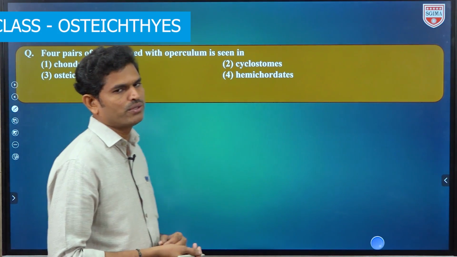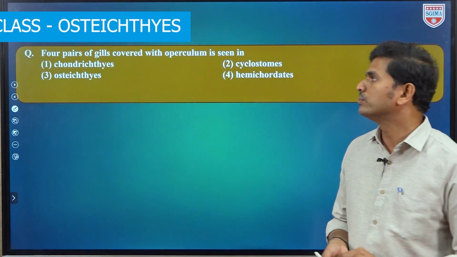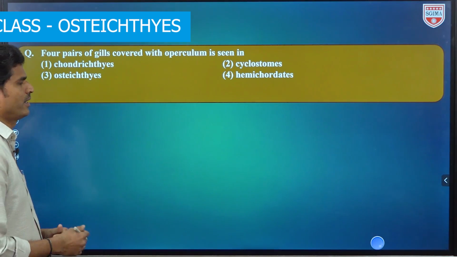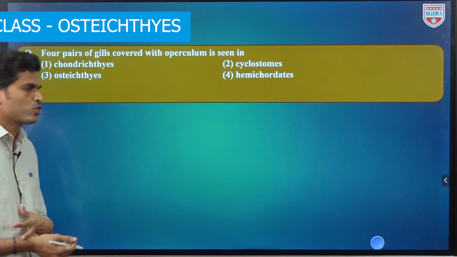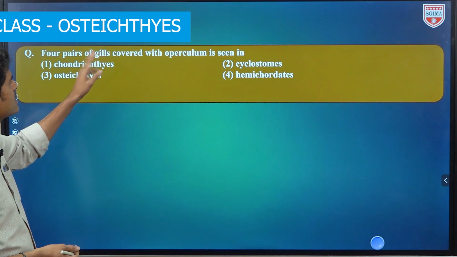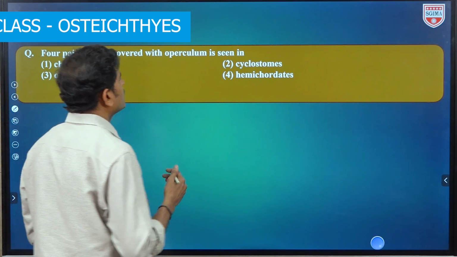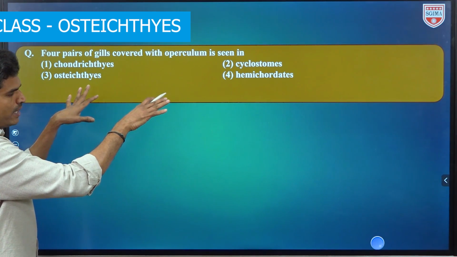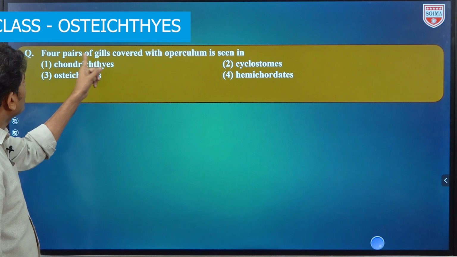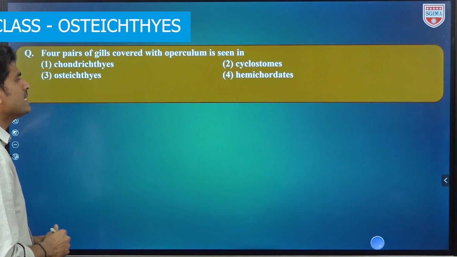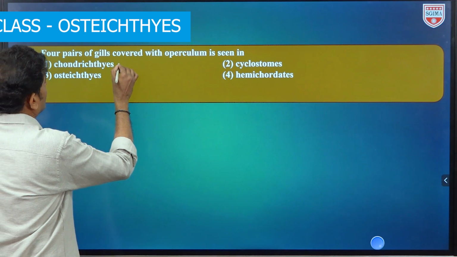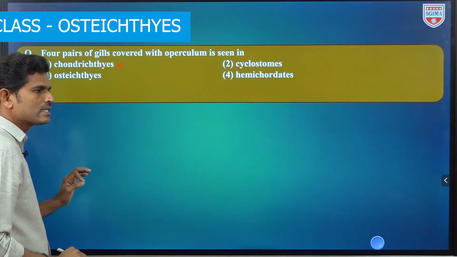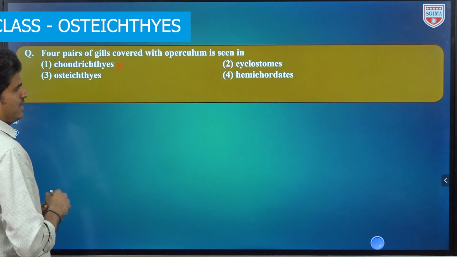Yes, अभी तक है तो general characters complete हो गया. Now time to recall our information. जितना तक हमको समझ में आ गया अभी देख लेंगे. Okay, so here first question: 4 pairs of gills covered with operculum is seen in. So कौन सा given options organisms में, कौन सा organisms में 4 pairs of gills covered with operculum is present? कौन सा बेटा ये? Chondrichthyes fishes में होती है क्या? So Chondrichthyes fishes में generally we observe that not gill operculum, those are gill slits present.